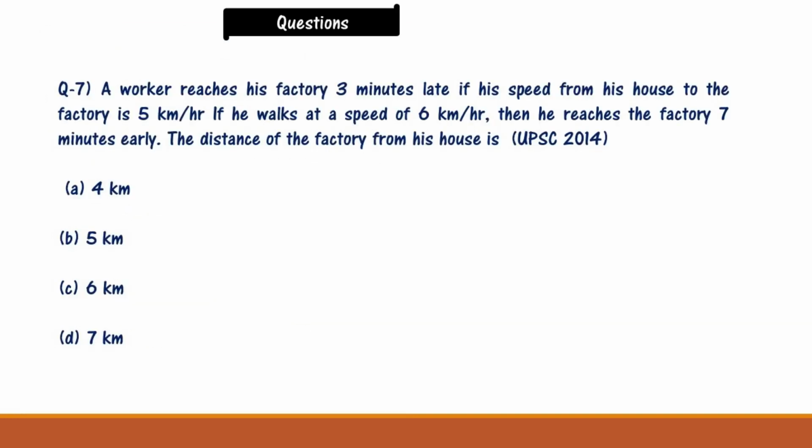Now comes question number 7. This is a UPSC 2014 question. A worker reaches his factory 3 minutes late if his speed from his house to the factory is 5 km per hour. If he walks at a speed of 6 km per hour, then he reaches the factory 7 minutes early. The distance of the factory from his house is, options are 4 km, 5 km, 6 km, 7 km. Please solve this question.